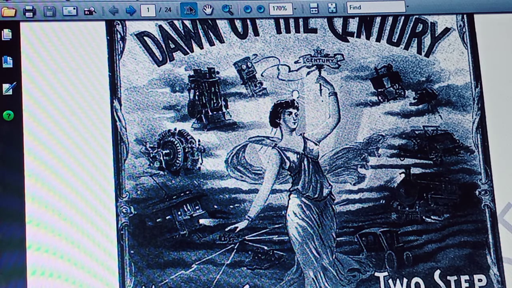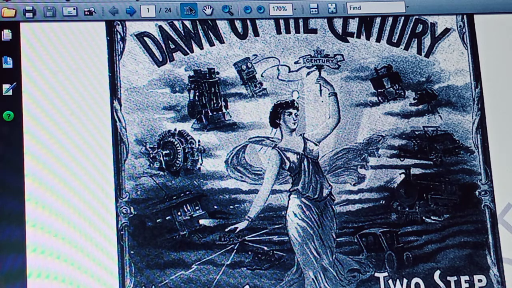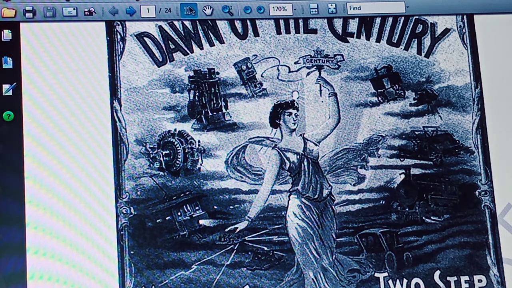So this indicates this is the period before development, that means before the industrial revolution. That is what this picture tells about. In this picture there is a figure like an angel, she carries a flag, that is a century, and then